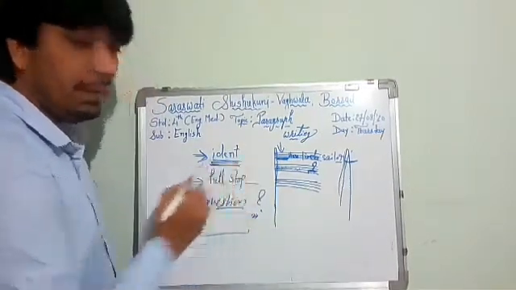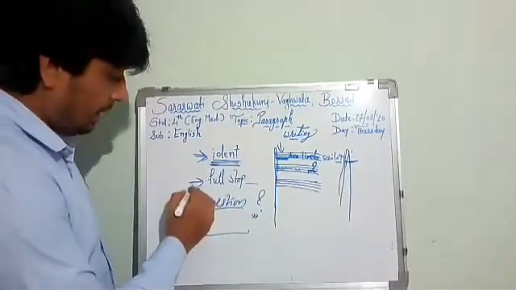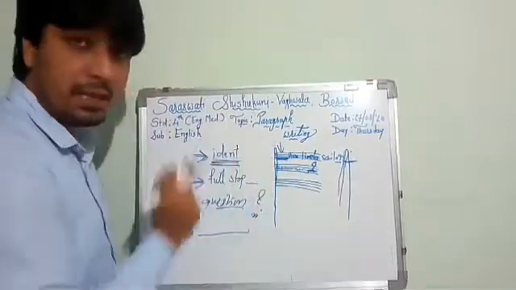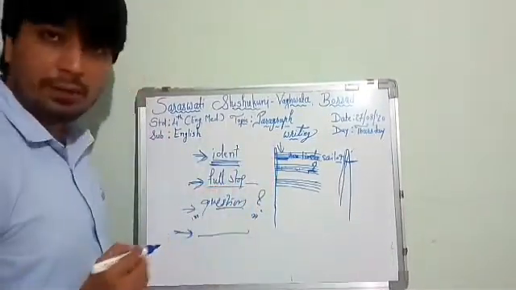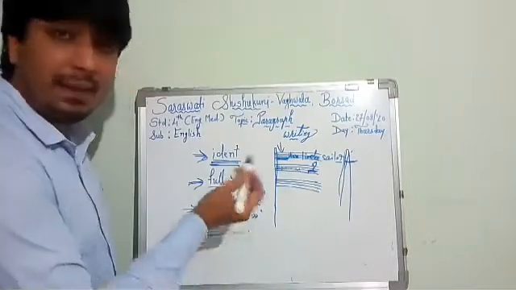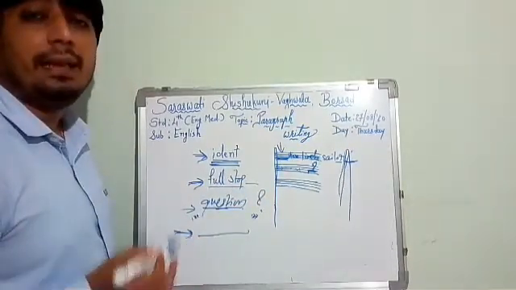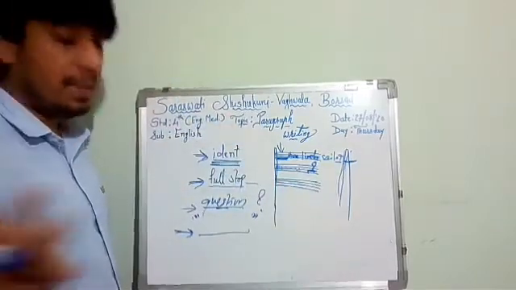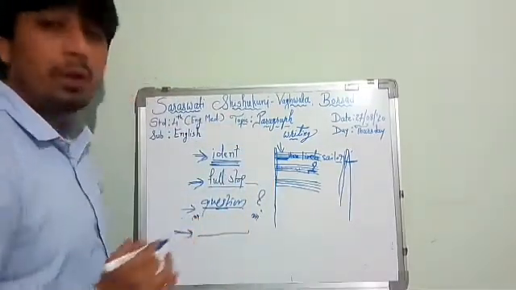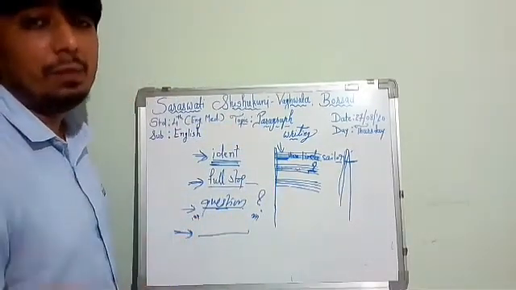So first there must be an indent, two finger space, then a full stop, a question mark where needed, and if a sentence is spoken by somebody else, it must be in quotation marks, or inverted commas.